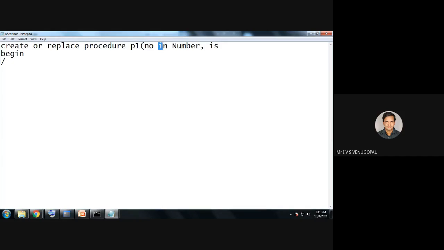IN indicates the parameter, this number is input to the procedure, and I want to retrieve the email. It is output, it is of type varchar.